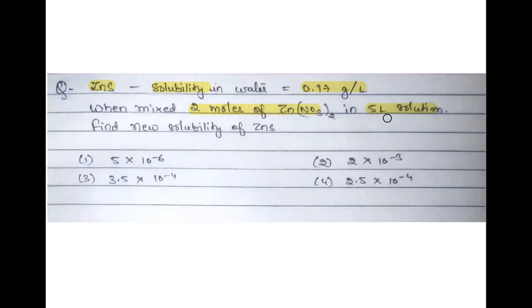Just convert this into the molar solution. So this will give you the molar concentration. Now just proceed in the same way as we have done it for the earlier cases, and finally find the solubility of zinc sulfide. I hope you understood the question. Okay, and among these four, one should be the answer. You can tell me anytime after this class.